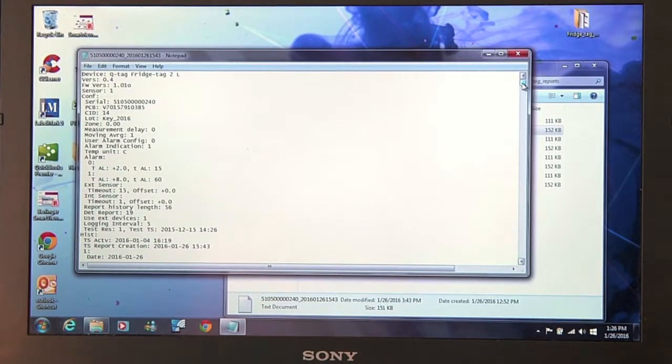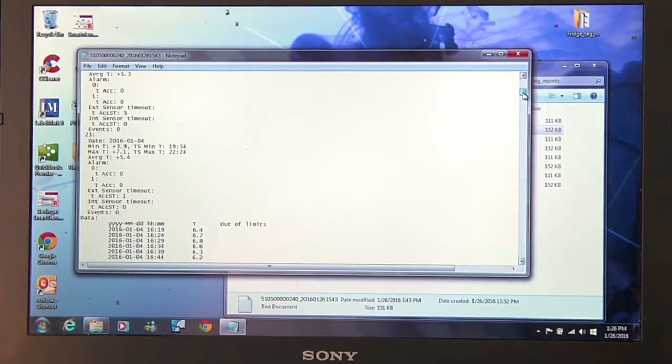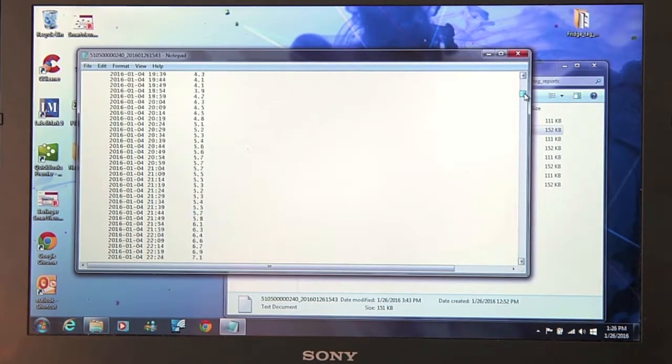When you grab the right-hand side and scroll down on the TXT report, you'll see that you come to the daily temperature readings. You see year, month, day, and time of the reading. It stores every 5 minutes for 56 days, and you can see each temperature reading. There's also an out of limits column, which if you're looking for some alarm data, again, you go to the right and scroll down. And when you see an X, as you see here,